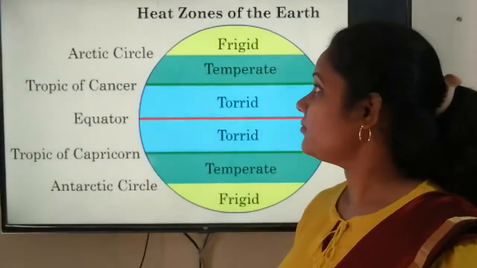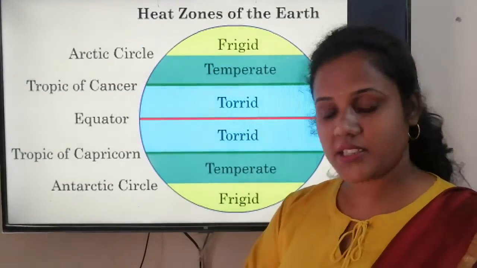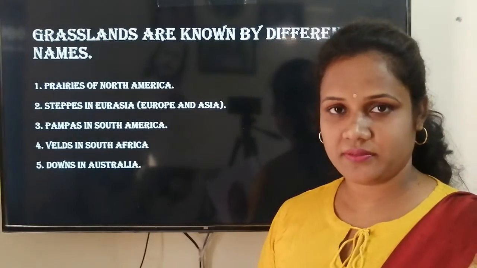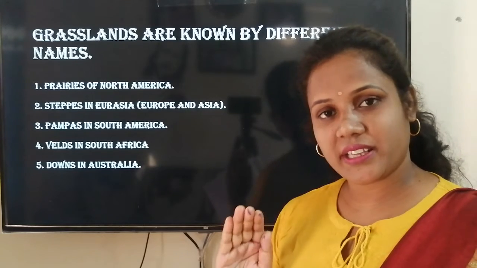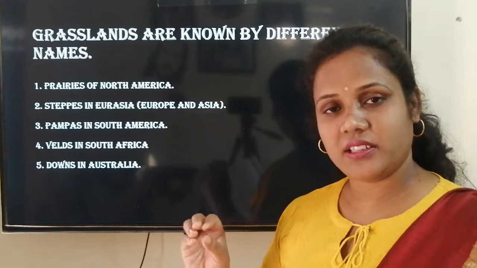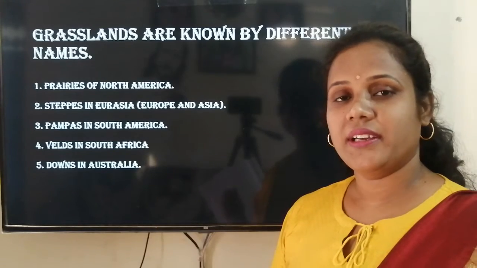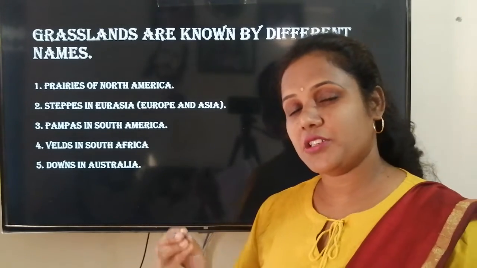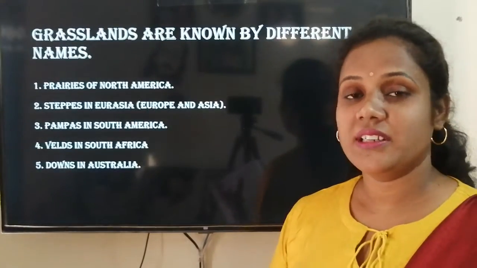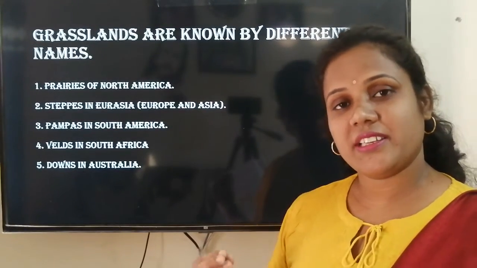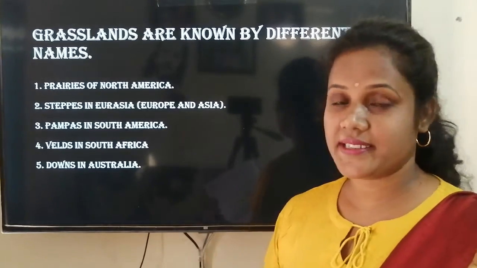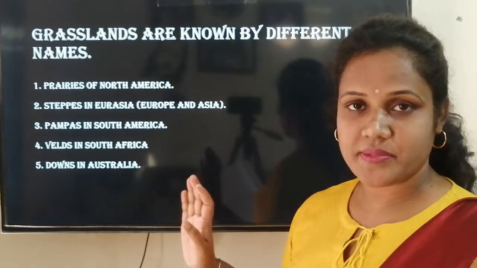Clear? This paragraph which I taught you till here was the second paragraph. The second paragraph tells you that grasslands are neither too hot nor too cold, and the grasslands near the Tropic of Cancer or Capricorn are warmer than the places near the Arctic or Antarctic Circle. There are different types of grasslands, and they have different names.